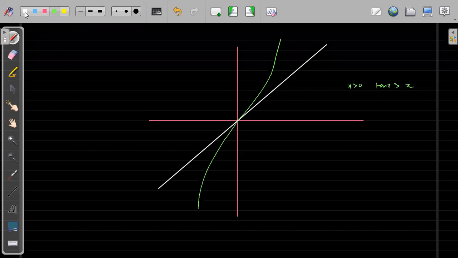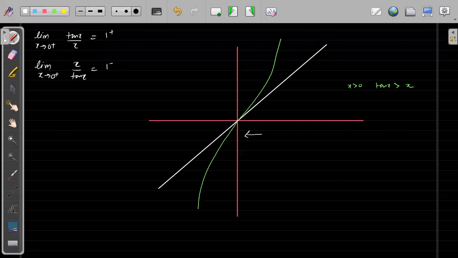So if I write the limit of x tending to 0 plus, on the right side, of tan x upon x, will this be 1 plus or 1 minus? Which is more, tan x? So this will be 1 plus. Very good. And the limit of x tending to 0 plus of x by tan x, which will be more, tan x, so will this be 1 plus or 1 minus? Now it is 1 minus. Very good, right?